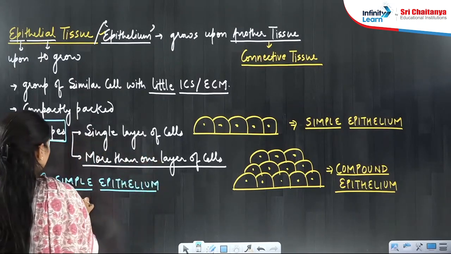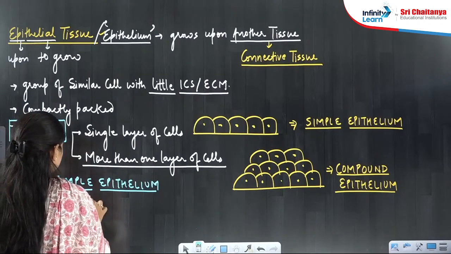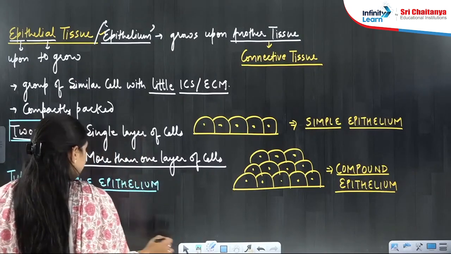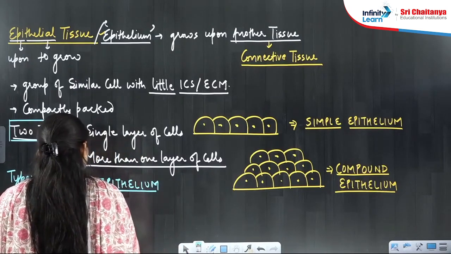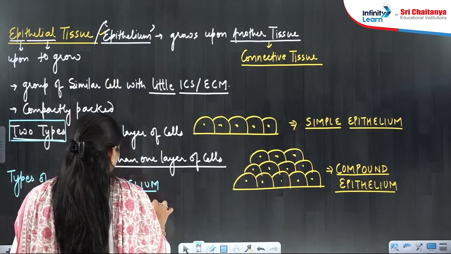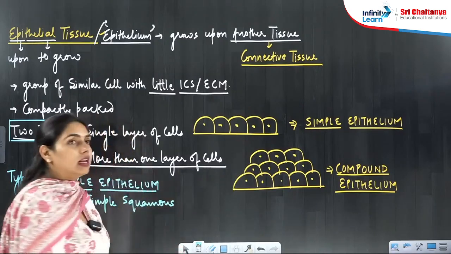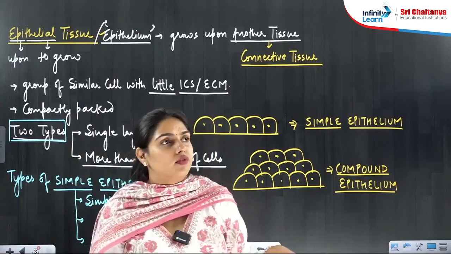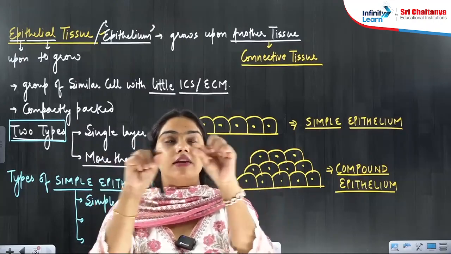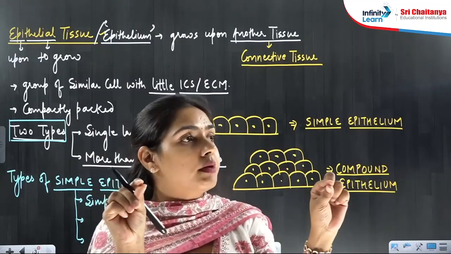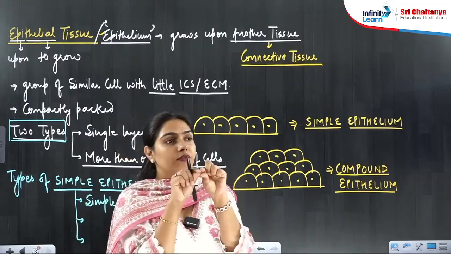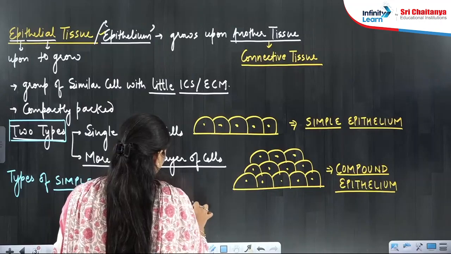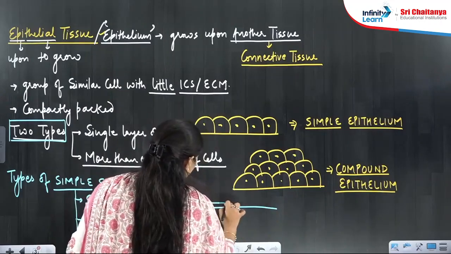On the basis of shape of cells, there can be simple squamous epithelium. We will write it, simple squamous epithelium. Simple squamous epithelium will look just like the tiles in the floor. The tiles in the floor are very flat, very thin, not very thick. So it is a thin epithelium.